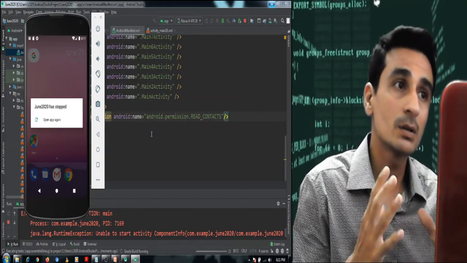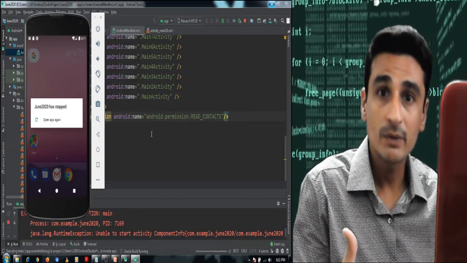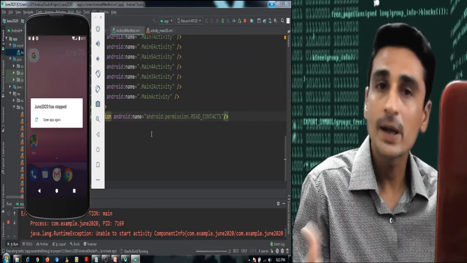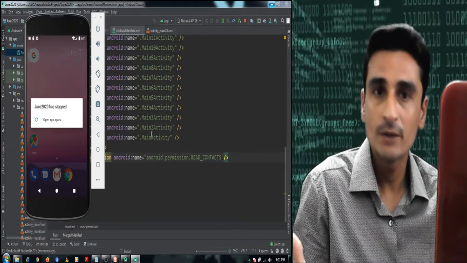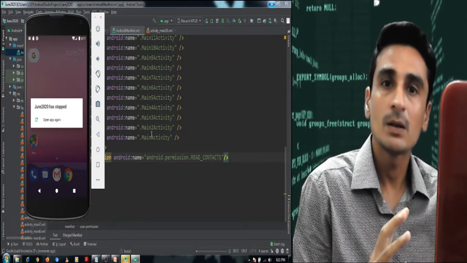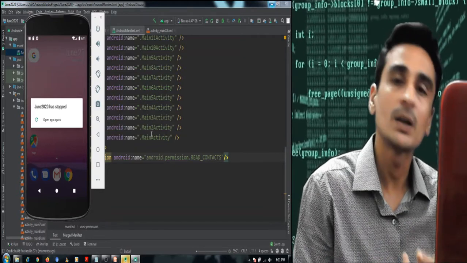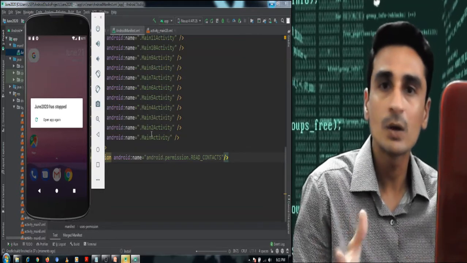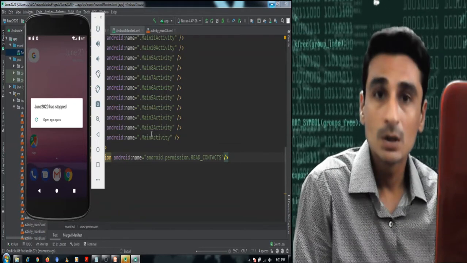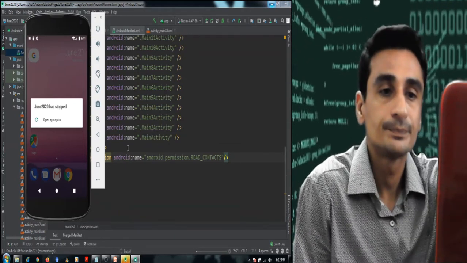Because the record which we insert in the contacts content provider is again the personal information of the client, which we should modify or write to only after taking the permission. Otherwise, Android will refuse to execute such code.